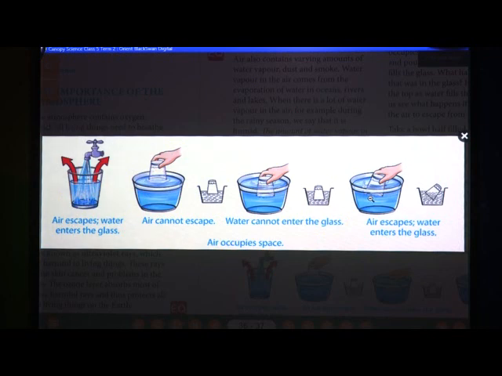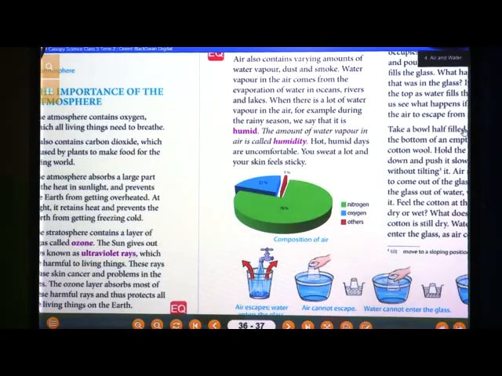Start tilting the glass slowly, then you will see bubbles of air escaping here. You can do that experiment at your home. You will see bubbles of air escaping, and water can now enter the glass and fill the cotton. After taking the glass out of water, you will find that the cotton is wet. Why? Because air has escaped and water has entered the glass, making the cotton wet.